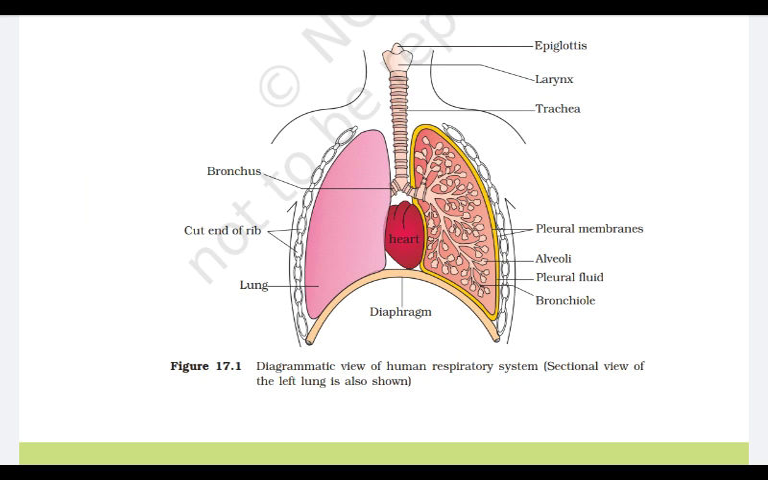Our lungs are protected by the pleural membranes, and between the pleural membranes we have the pleural fluid. This reduces friction.